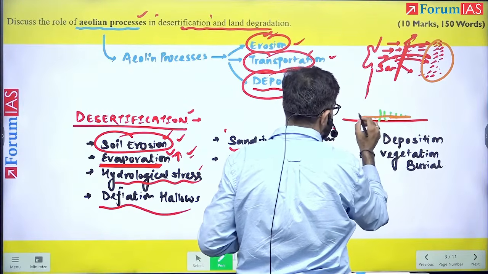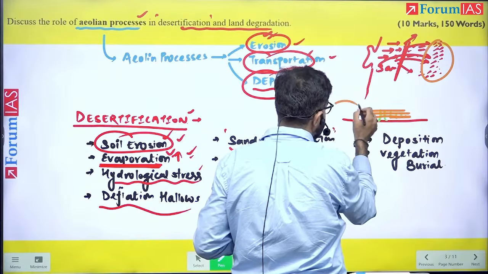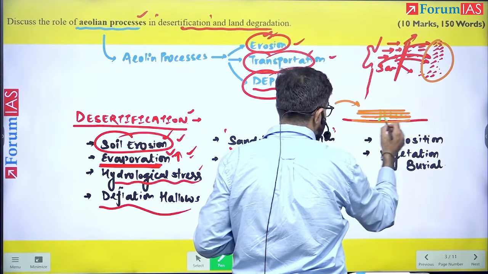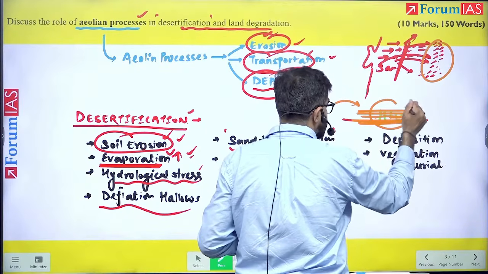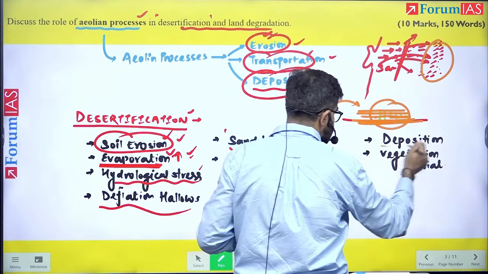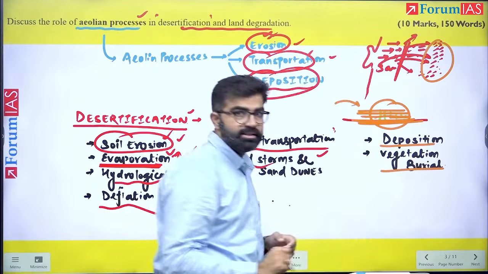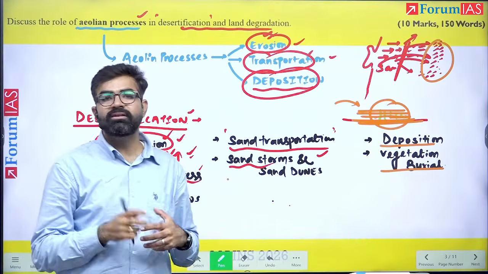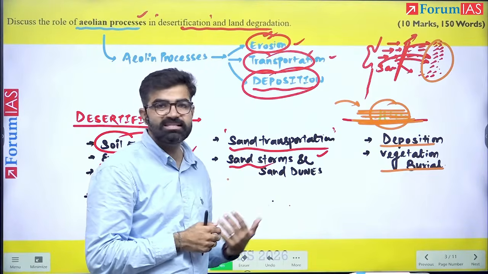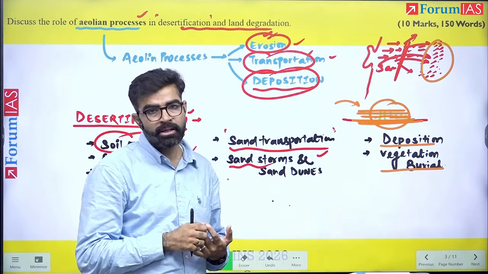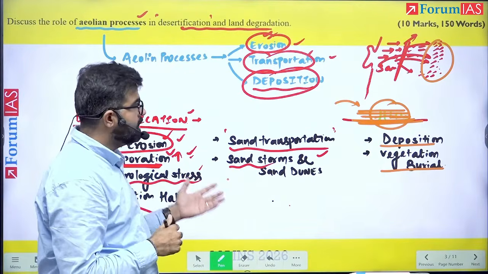The sand is deposited. It will lead to what? Not only the loss of fertility, or the burial of this fertile soil, but also the burial of this crop. So this deposition will lead to vegetation burial. And if the vegetation is buried, this will further reinforce the cycle of desertification. So in that way, you can explain with the help of some examples.